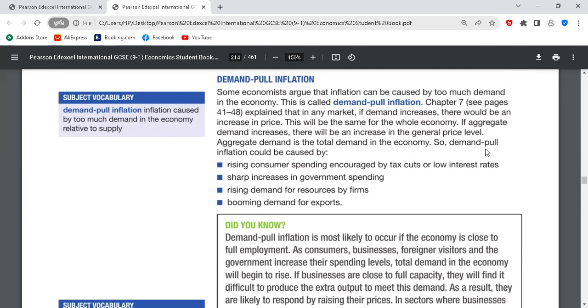Can you repeat it, mister? Booming demand for export. The demand for export might increase if the price for export becomes cheaper. If this happens, exports would increase at the detriment of local purchases.